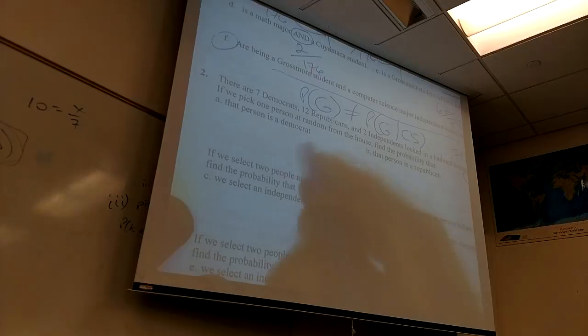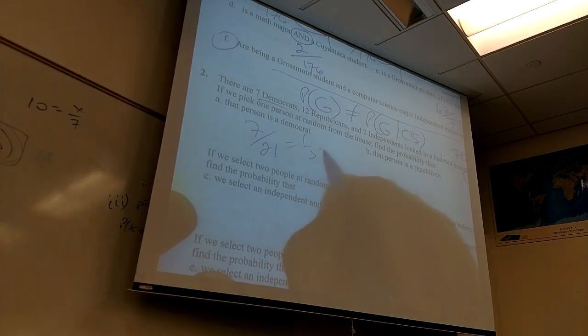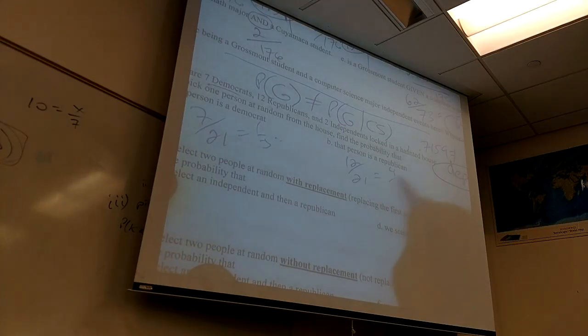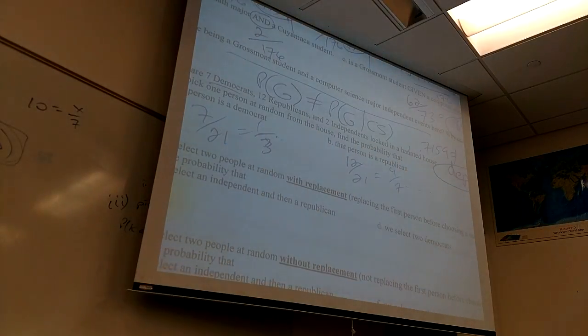The first two here I'm going to do very quickly because they were simple. 7 Democrats out of how many total people? All right, that's 1/3. Republican would be 12 people out of 21, right? That's 4 sevenths. Make that into a decimal, a percentage, whatever you like. Okay, those are nice and easy.